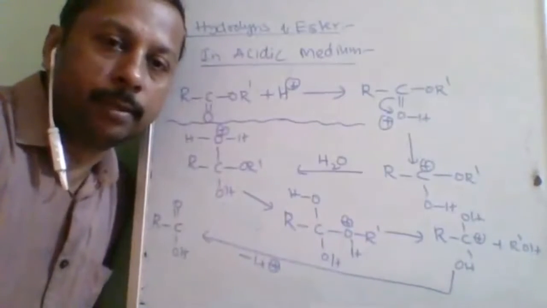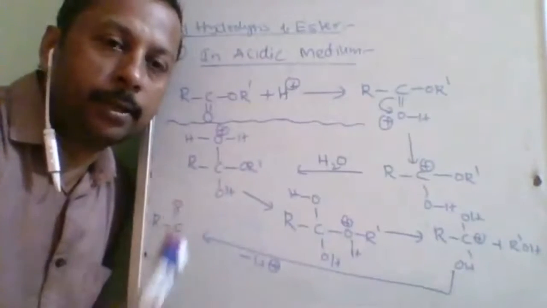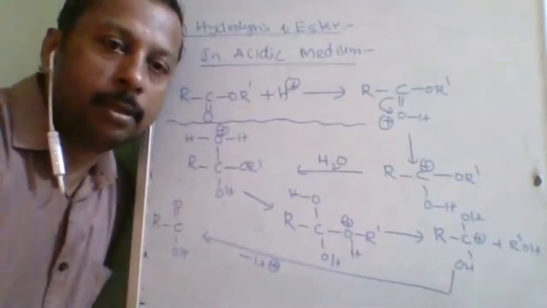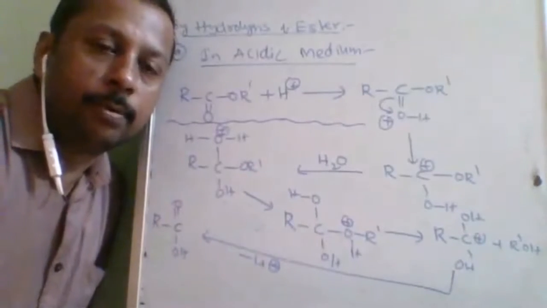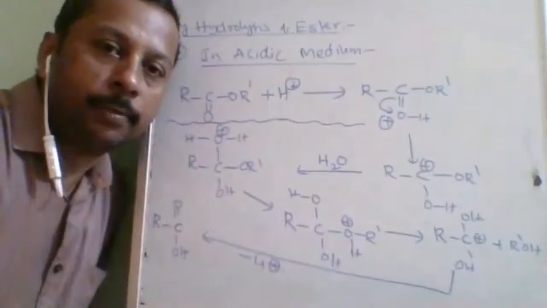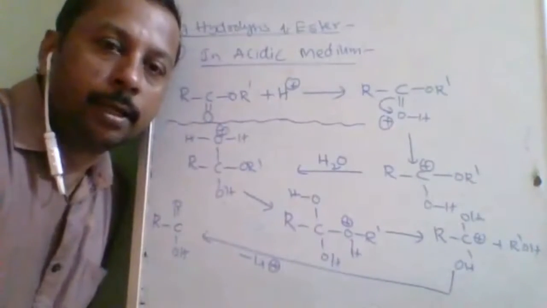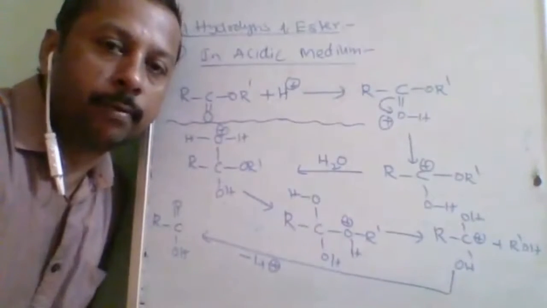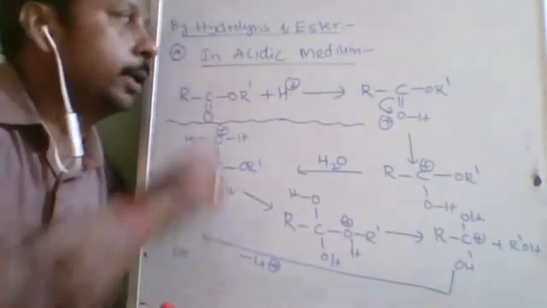Esters are covered, alcohols are also covered, and it is a common topic to carboxylic acid also. So three places: because alcohol is produced, alcohol we have studied, and ester is used, therefore ester also we will study. Carboxylic acid is also produced, therefore we will study in carboxylic acid also. Okay. So first let us take ester.